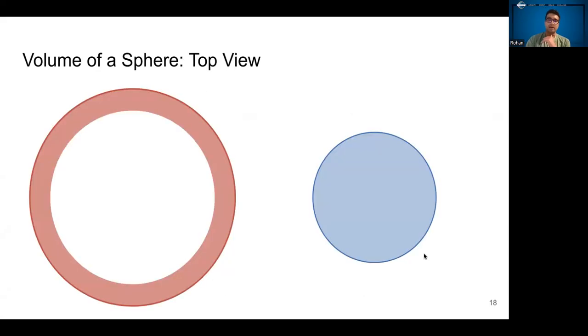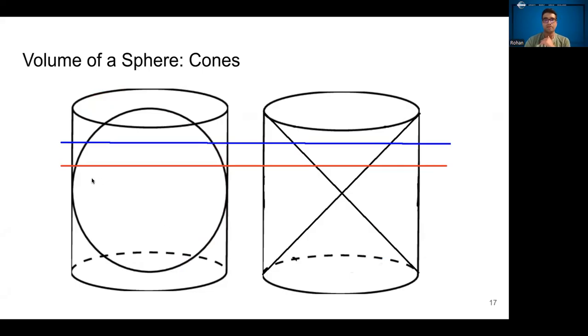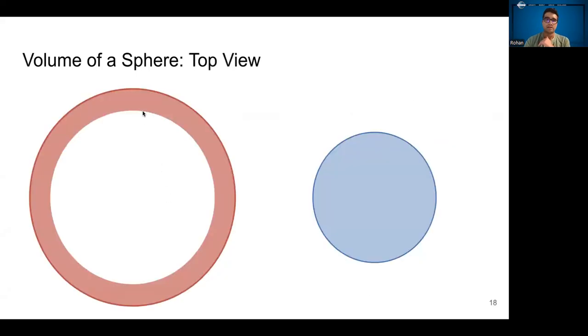If you draw the shape for different cross sections going up and down the sphere and cylinder on the left, the white part in the middle is the space occupied by the sphere. The outer edge of the red ring is the area occupied by the cylinder. And so the space that's left over is highlighted here in red. At that same cross section, if you look at the cone, it has this blue area. And these two are actually the same.